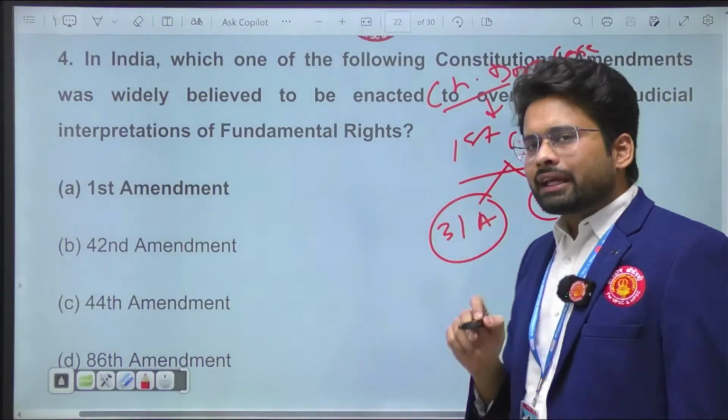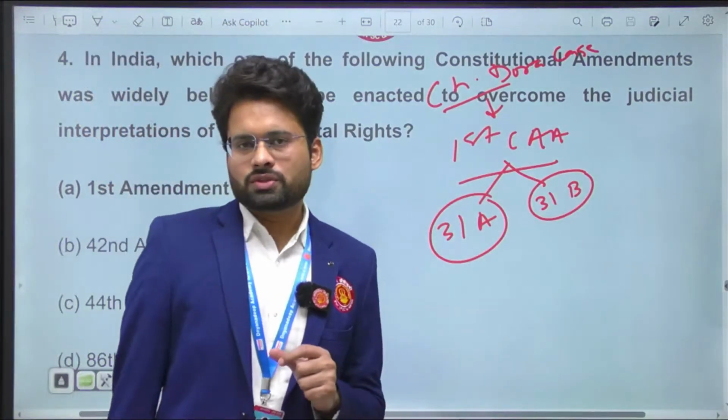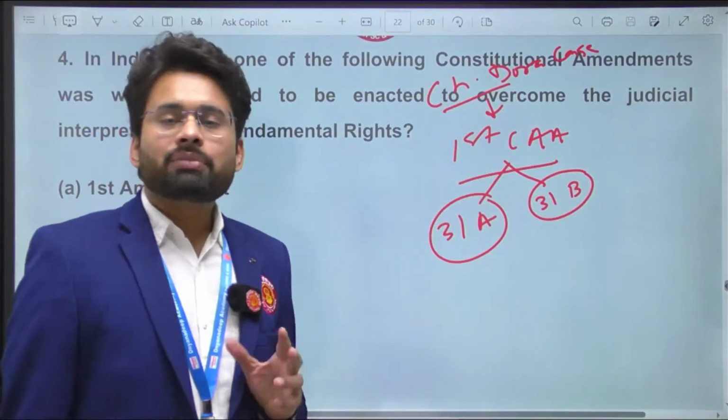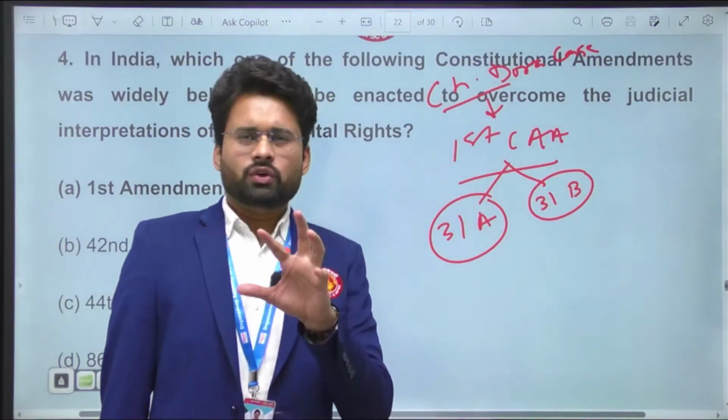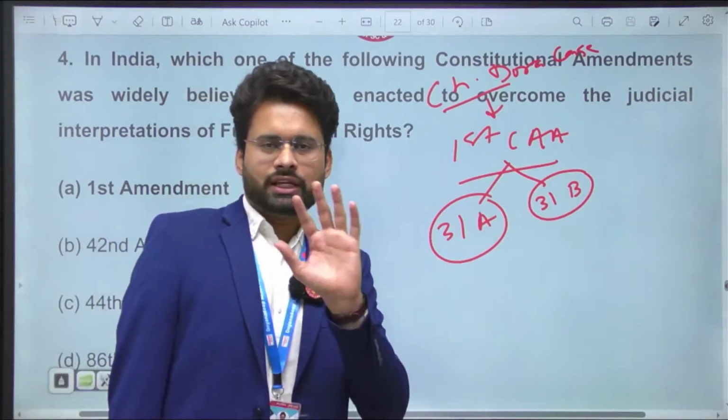Article 31A secured a few important laws and provisions from judicial review, judicial interpretation. They saved those laws.